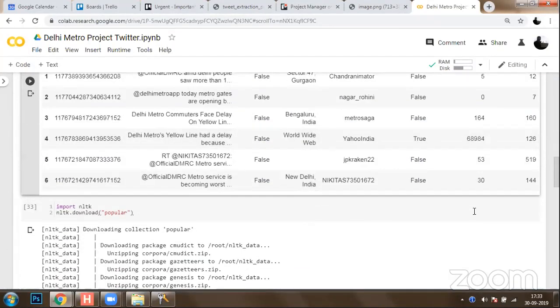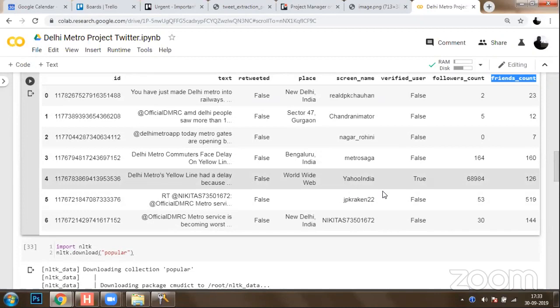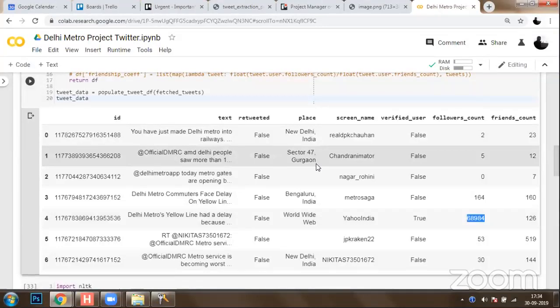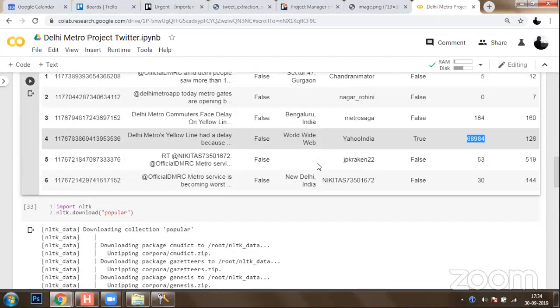So now, as you can see, with respect to the tweets which we have got, there is one verified user which has the screen name Yahoo India. It would be a Yahoo news service. So we got this information from Delhi Metro's yellow line had a delay. So there is the delay keyword identified. And this channel has approximately 68,984 followers. Okay. So once you do that, you have got this information collected from Twitter.